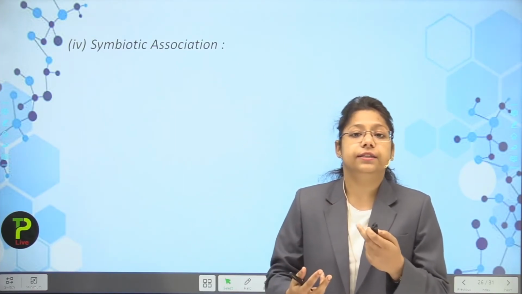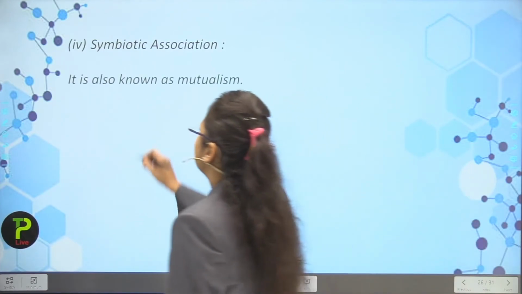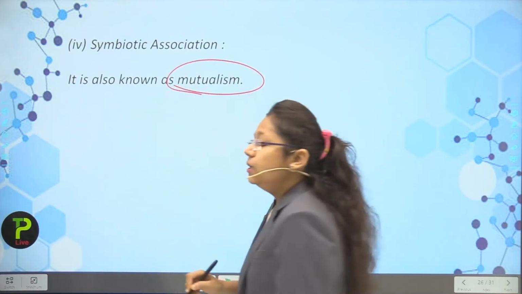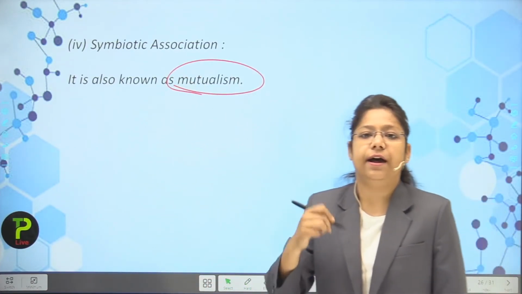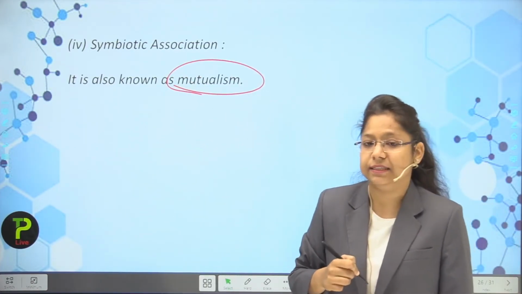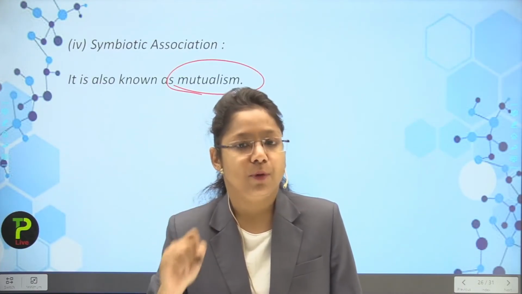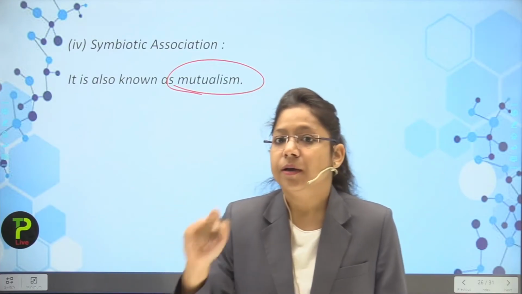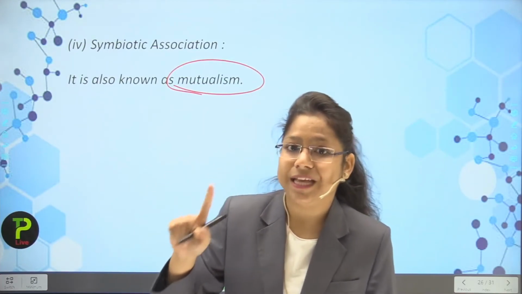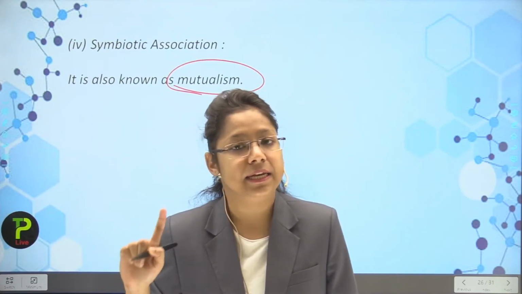Symbiotic relationship means the two organisms are benefited by each other. So it is also known as mutualism. So mutualism means you are in a mutual bond with one another. Actually, the thing is that in a mutual bond, both the organisms are benefited. Okay, no one is in loss.